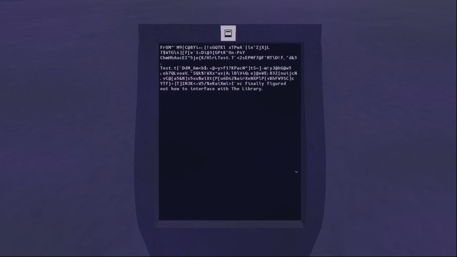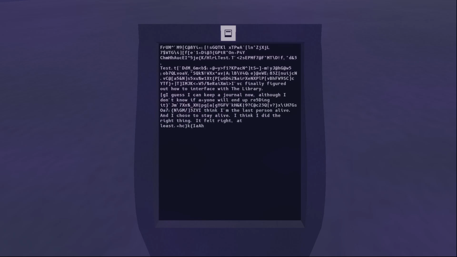I finally figured out how to interface with the library. I guess I can keep a journal now, although I don't know if anyone will end up reading. I think I'm the last person alive. I chose to stay alive. I think I did the right thing. It felt right, at least.